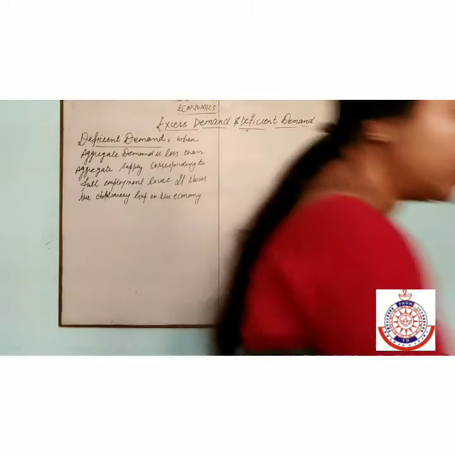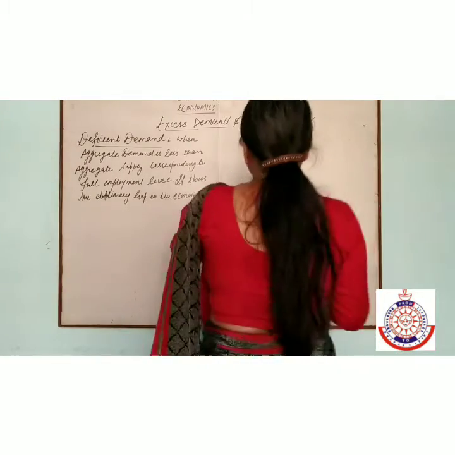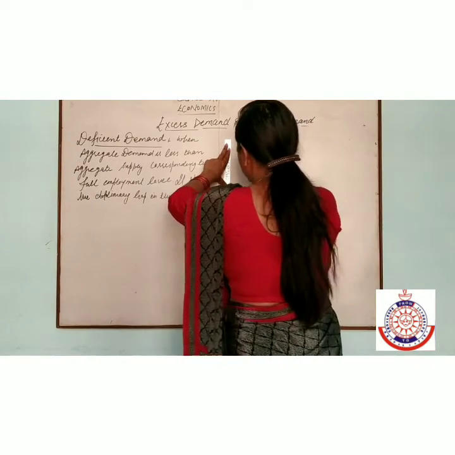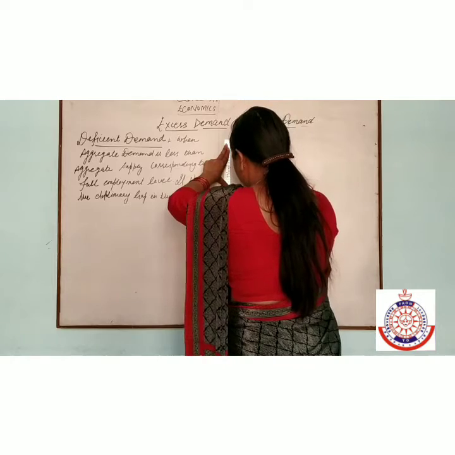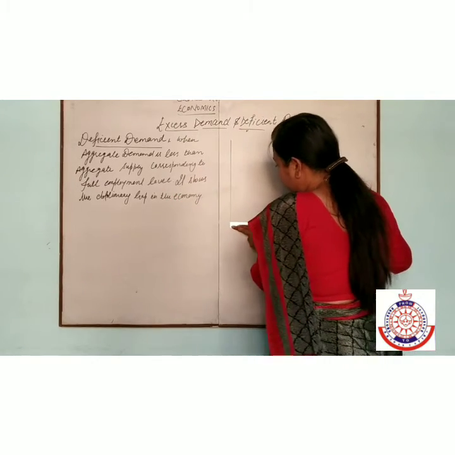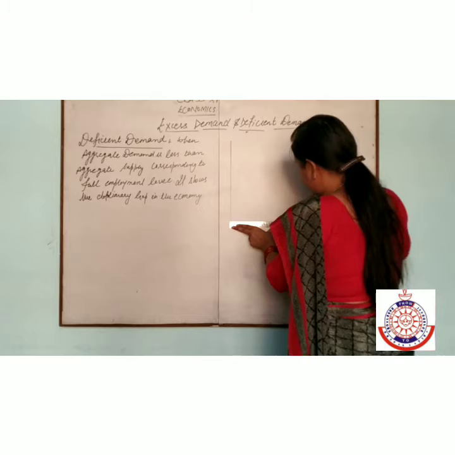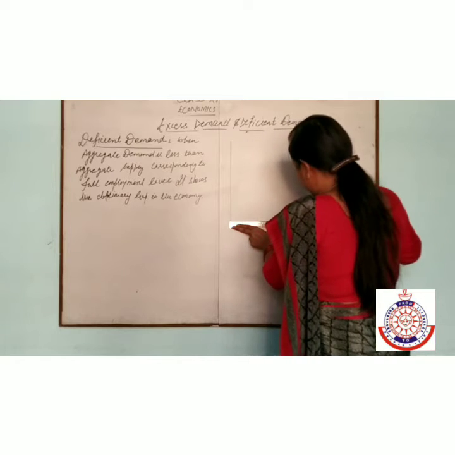You know how we can draw this diagram? First of all, we will take aggregate demand and aggregate supply on the OY axis, and on the OX axis we will show the income, output and employment level.